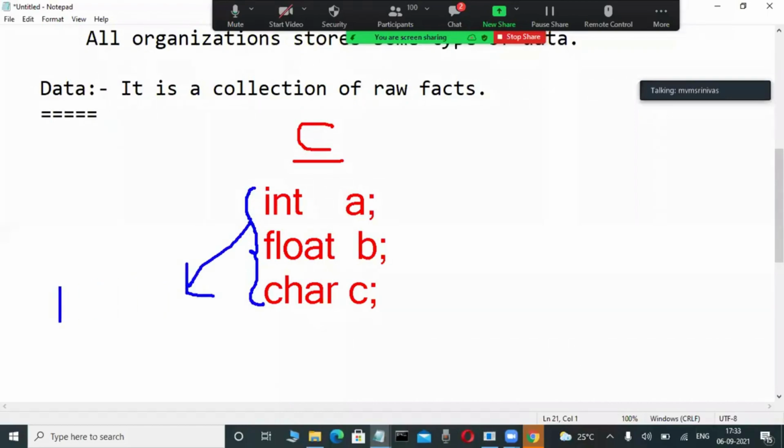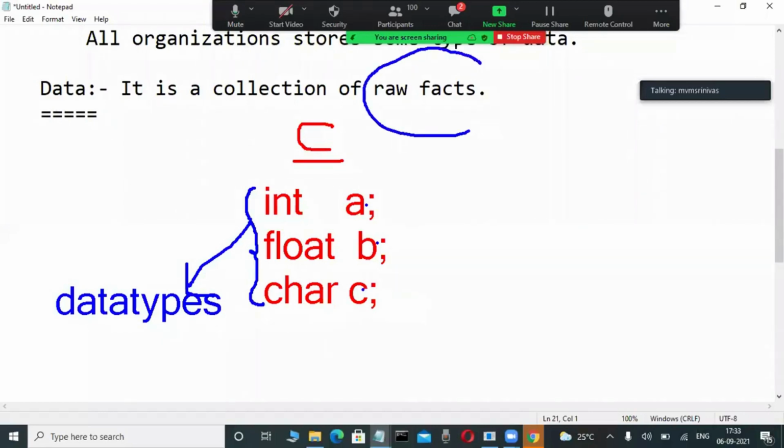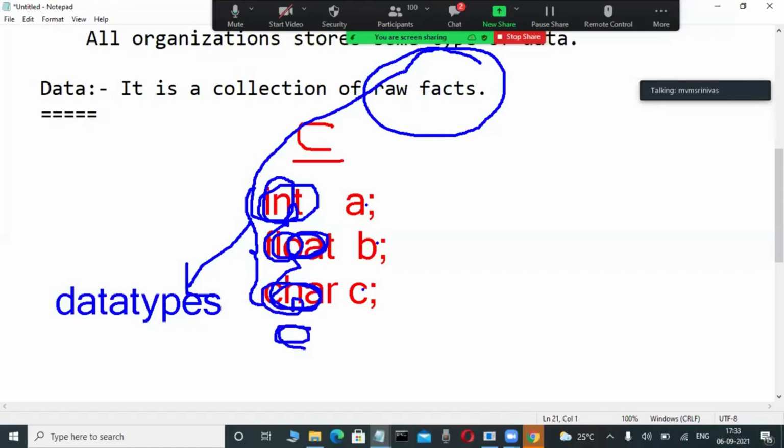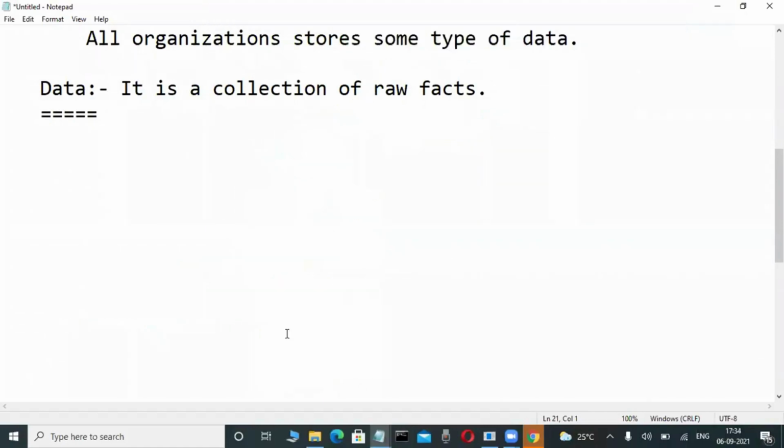Don't worry, technical persons know this well, and non-technical persons, observe it here: data types. Again, these are called variables. A, B, C are variables. Now, what do raw facts mean? Nothing special. Raw facts are the same as primitive data types in a normal language: a collection of integers, floats, characters, strings, booleans. That is nothing but data. That's why there is no meaning in it.